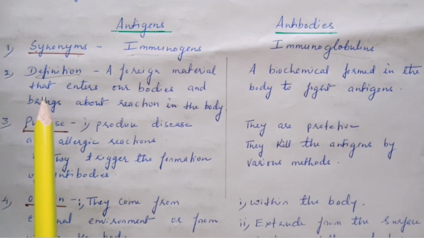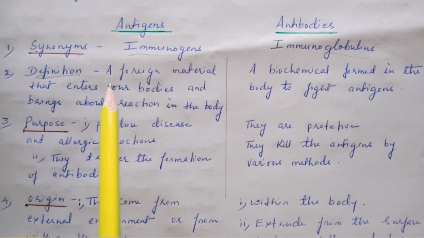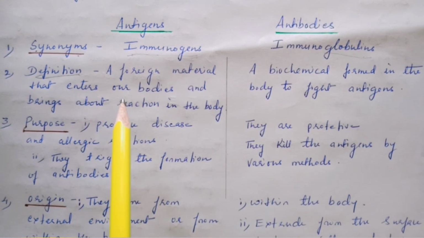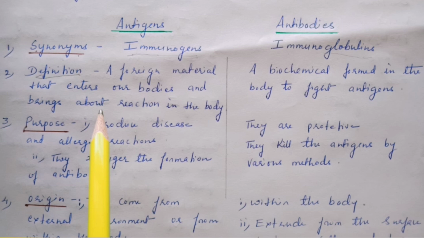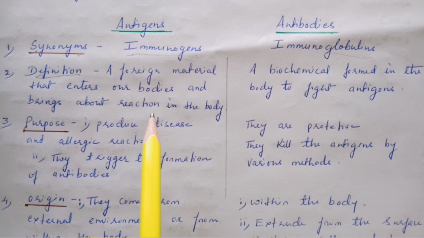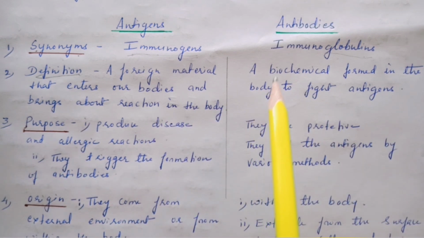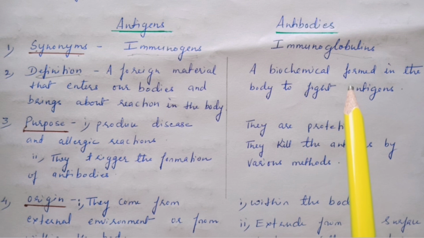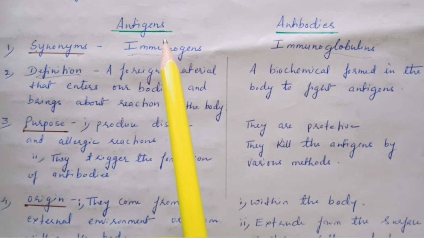Second difference based on definition. Antigens are foreign material that enter our bodies and bring about a reaction in the body. As soon as they enter our bodies, a chemical reaction begins. Whereas antibodies are a biochemical which are formed in the body to fight the antigens.